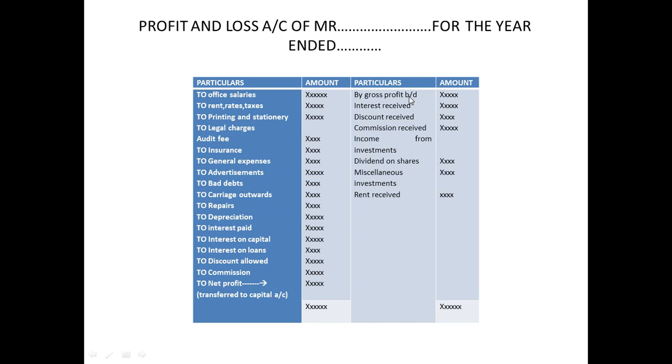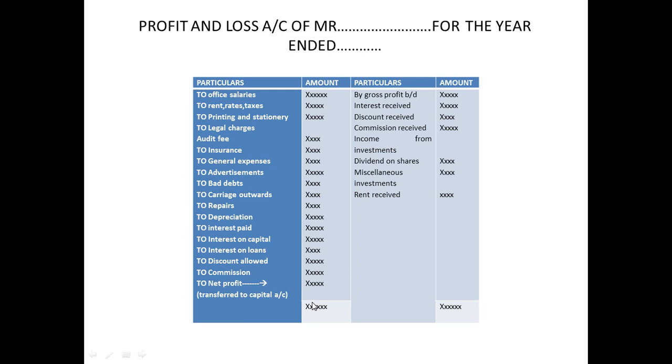Now if my incomes are more than my expenses, it will be a profit for me, isn't it? So if the credit side is more than the debit side, you're going to name it as net profit. Suppose this is 10,000 and this is 7,000, then 10,000 minus 7,000 is a profit to you. 3,000 is nothing but net profit. Okay, so this is how you are going to prepare the profit and loss account, and it will be transferred to another bigger account called the capital account.